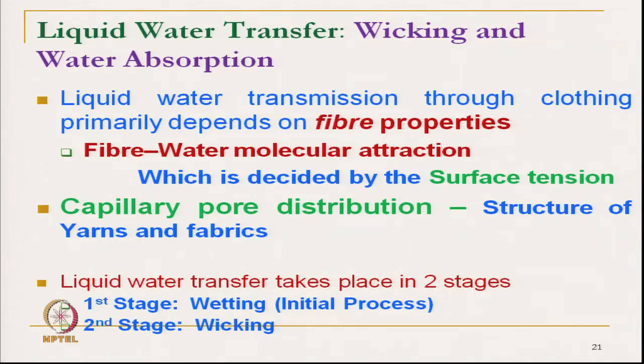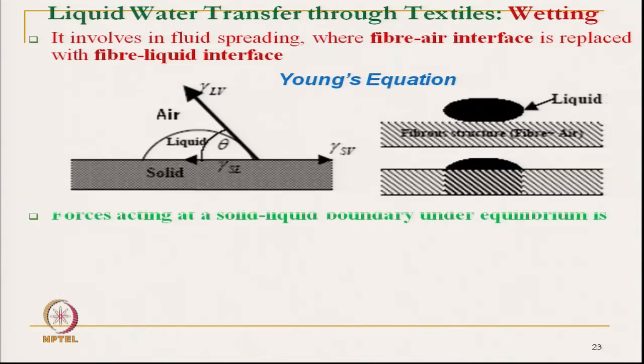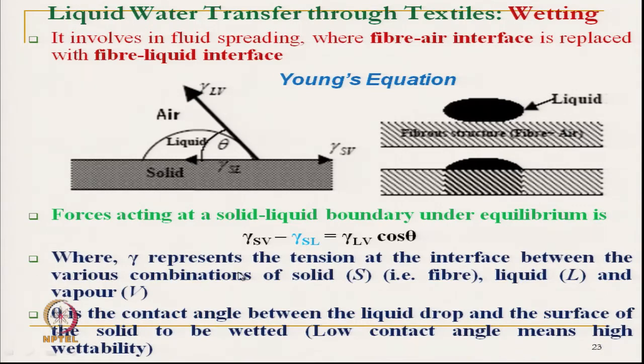Liquid, as we have mentioned, is transmitted in two stages. The initial stage is wetting, then it is wicking. Wetting is governed by the classical equation, Young's equation. Young's equation is gamma SV, solid and vapor, minus gamma SL, solid and liquid, is equal to gamma LV, liquid vapor, times cos theta, where theta is the contact angle.